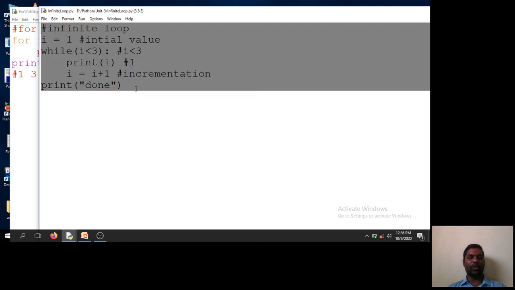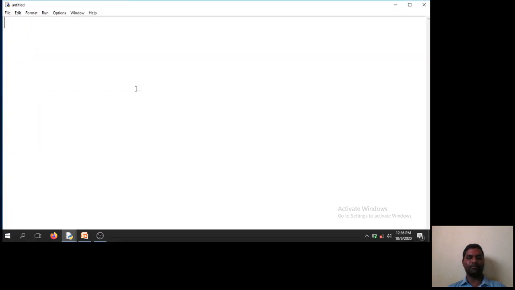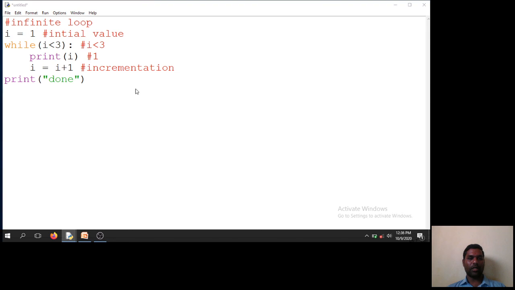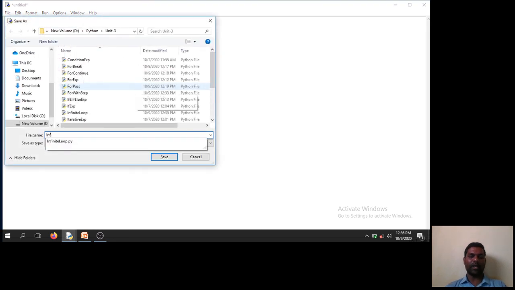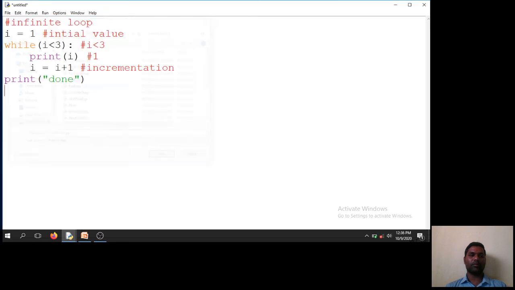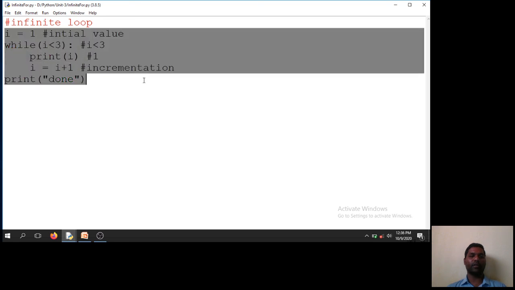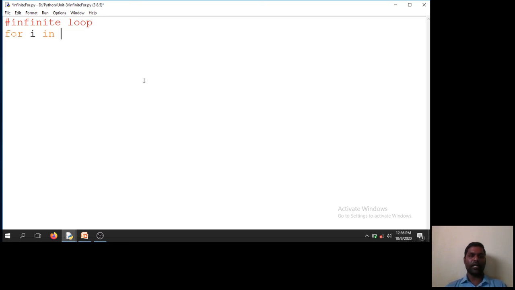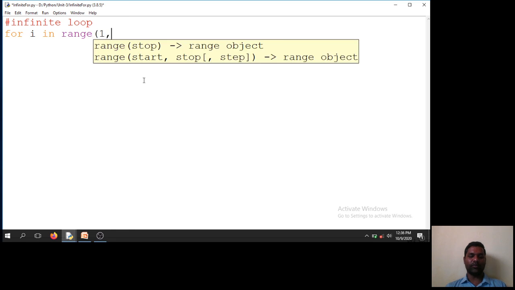We can write an infinite loop with the for loop also. Here is a for loop, infinite. For I in range 1 to 4, and I say the step value is 0.